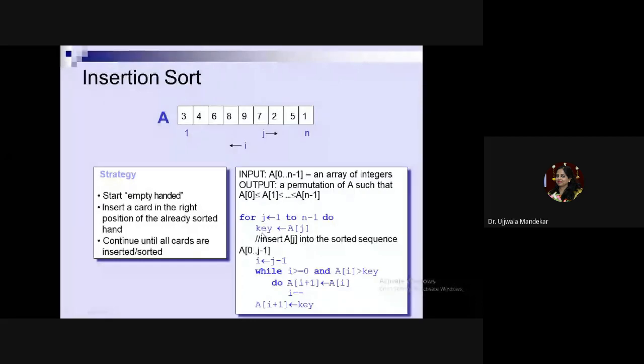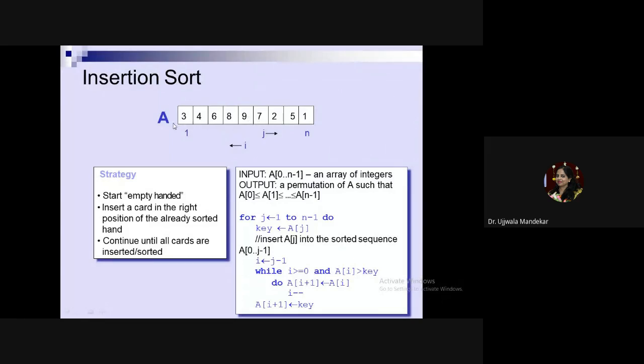Every element acts as the key element for each pass. This is the outer for loop. First time I will consider 3 as the key element. In the next pass, I will consider 4 as the key element, then compare with 3. In the next pass, I will consider 6 as the key element and compare with the previous 2. In the next pass, I'll consider 8 as the key element and compare it with the previous 3. In the next pass, I will consider 9 as the key element, then compare with the previous 4 elements.